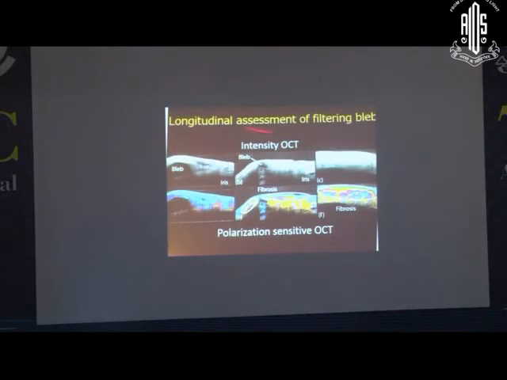Even if you have studied longitudinal assessment of filtering, this is the immediate post-trabeculectomy, you have a good picture, and then this is after 2 years, there is a high reflectivity, and this is again fibrosis of this bleb. This can be predicted 4 years back before the failing of the bleb, so that way you have good time to manage the failing filtering bleb.